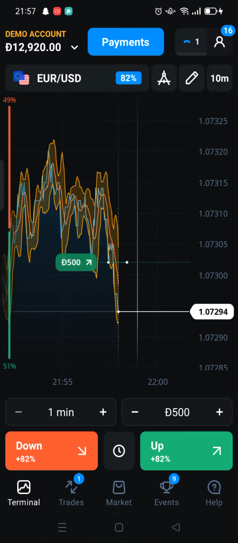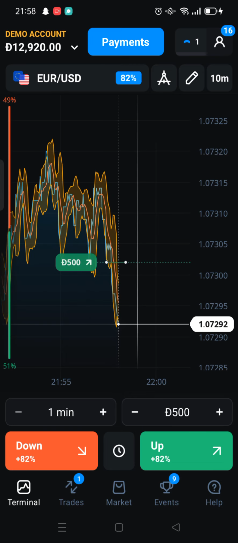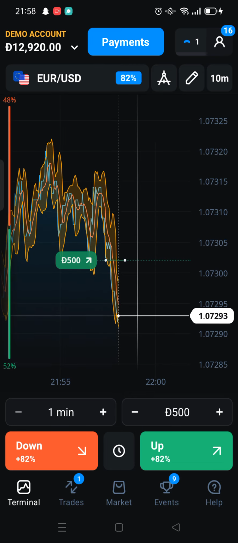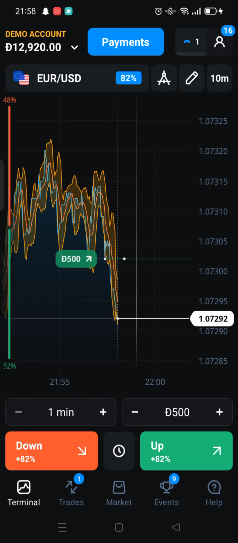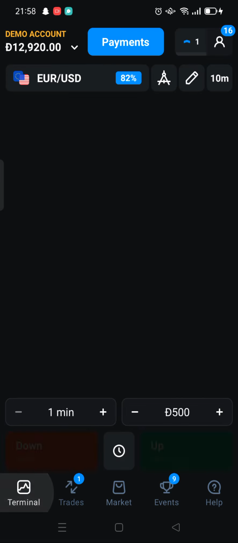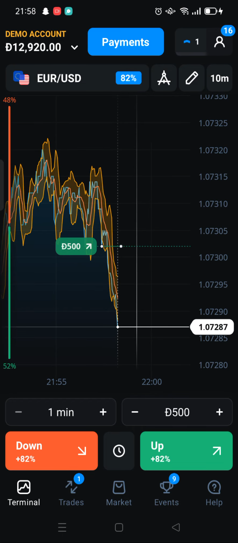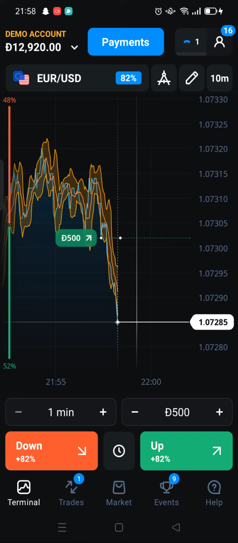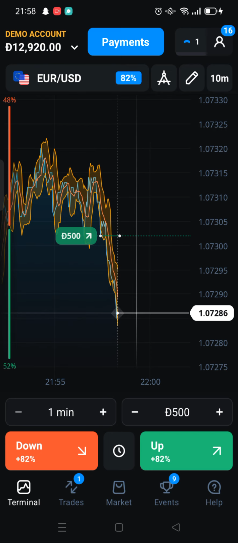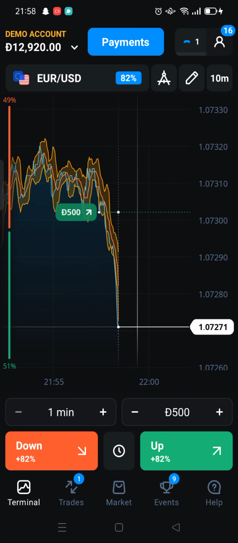Oh no. So we have only 25 seconds, but the market has gone really down. So here we go for closing our first entry. Only 15 seconds, but the market has gone in a really downward trend. So that's a strategy, guys. I hope you like it because we earned $2,920 in 8 minutes. That's a very big amount, guys.